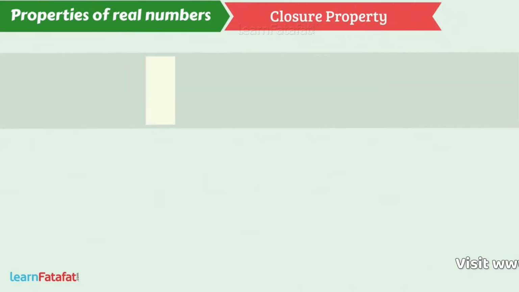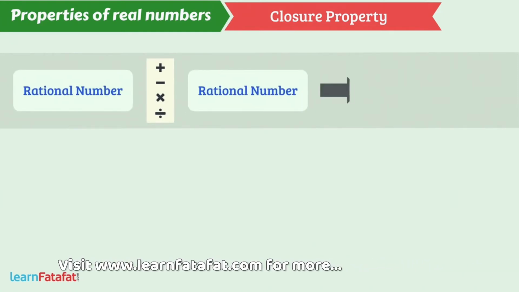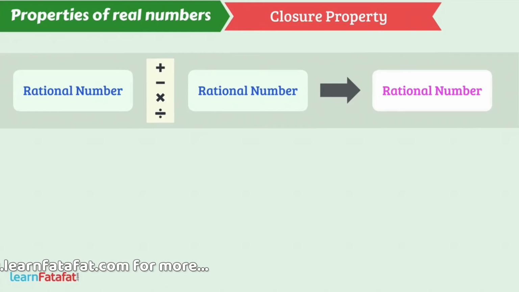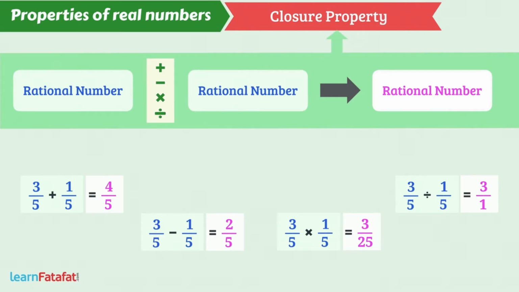Closure property. The addition, subtraction, multiplication or division of rational numbers always result in a rational number. That is, addition, subtraction, multiplication or division of rational numbers follow closure property. But this is not true in case of irrational numbers.